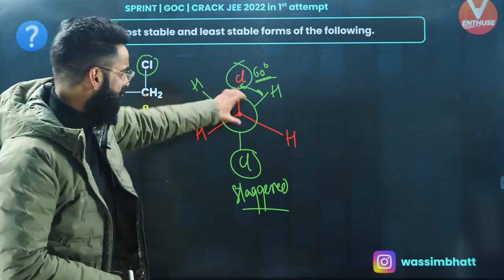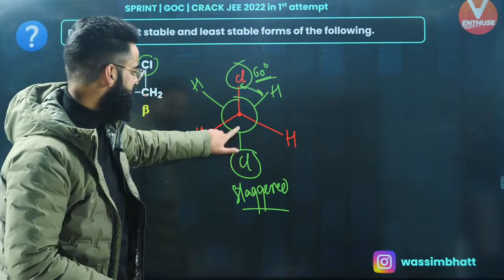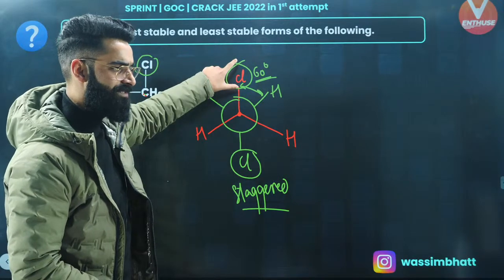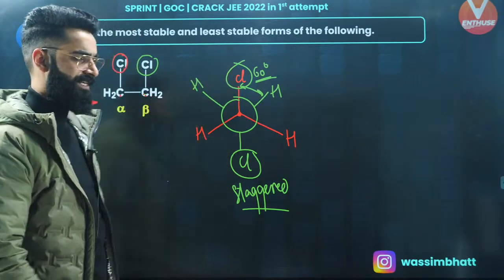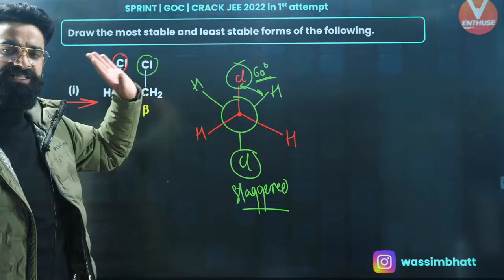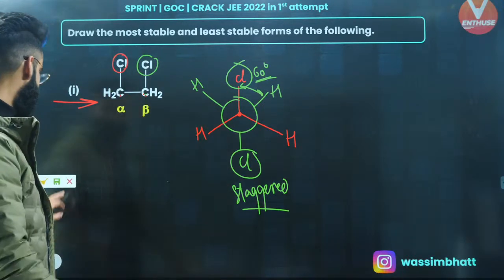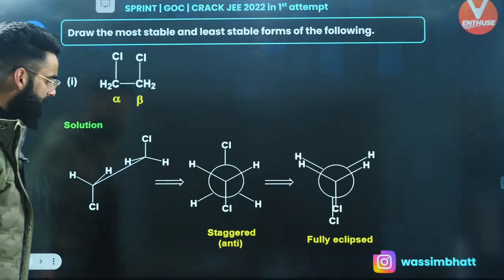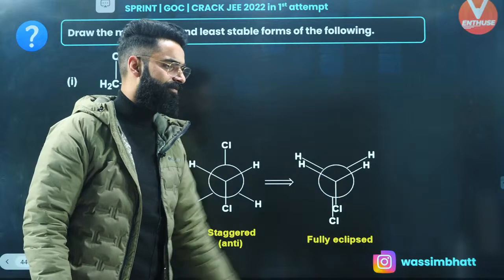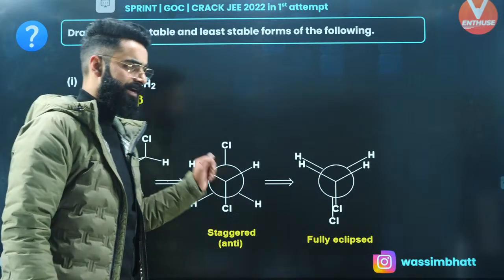If I rotate this circle 180 degrees, this chlorine will come at the top. There'll be two same groups on the same side, which is going to be completely eclipsed. If it is completely eclipsed, that's going to be the least stable among all. So this is the anti form, staggered. This is fully eclipsed. Fully eclipsed is the least stable. This is the maximum stable, right?